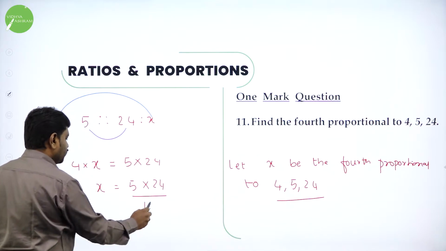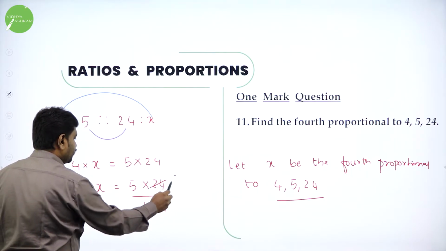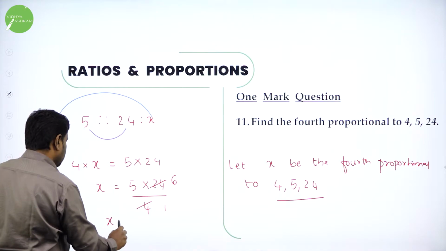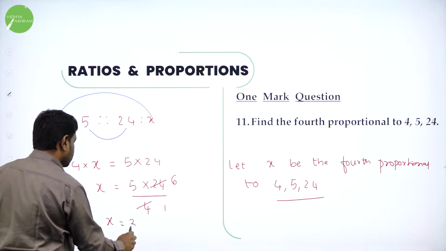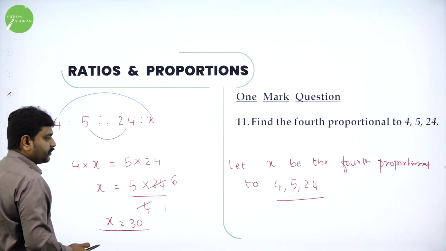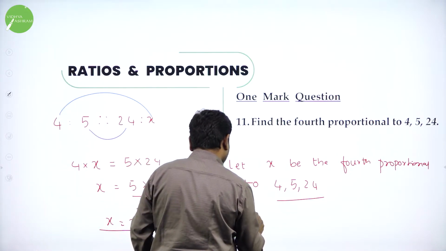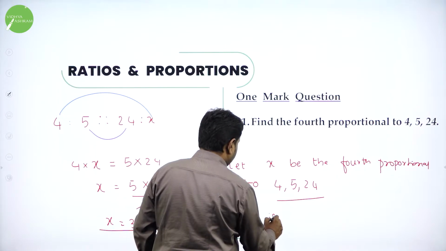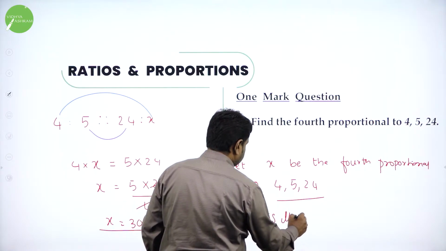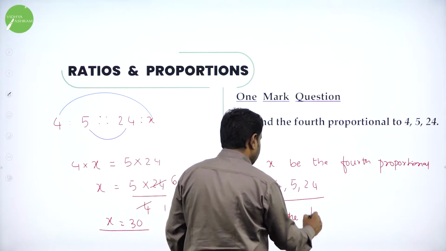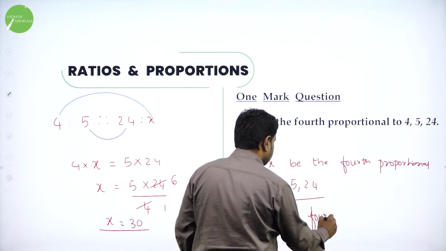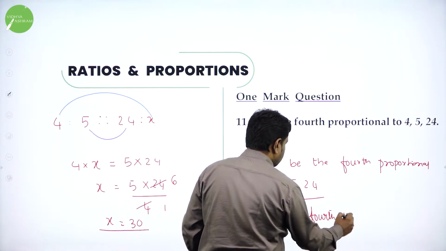Now both are divisible. 4 1s are 4, 4 6s are 24. So now x is equal to what? 5 into 6. 5 into 6 is 30. 30 is the fourth proportional. So you got the value. Therefore, 30 is the fourth proportional.